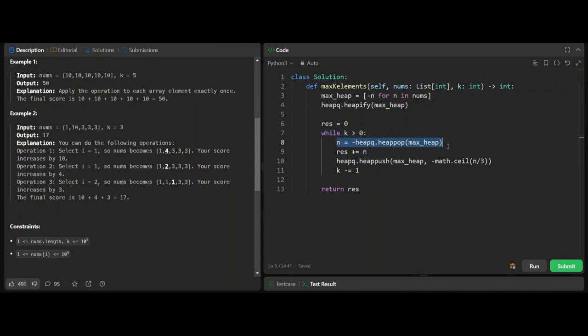First, we will take the maximum value in our heap by using heapq.heappop. This will give us the maximum value in our heap, and we will be adding it to our result. Notice that we are taking minus here because we have added -n in order to create the max heap. After that, we will be using heapq.heappush to push n divided by 3 with the ceiling function, and we will be decreasing k, so this will continue until k is greater than 0.